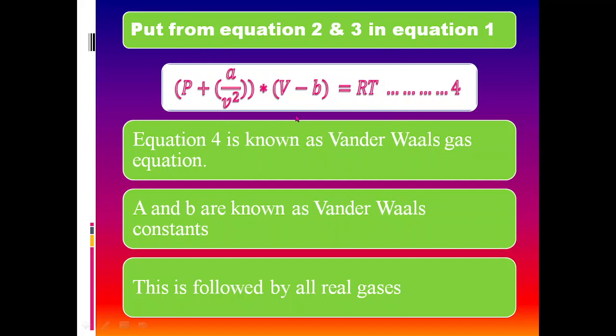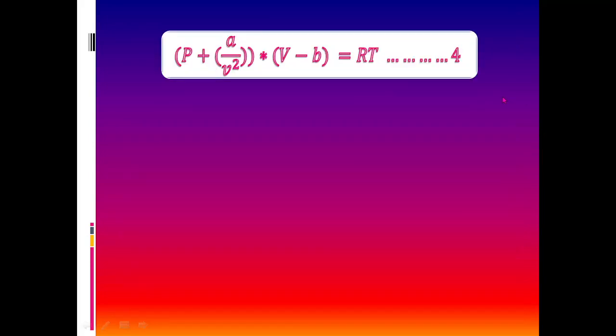This equation was derived by van der Waals, therefore equation 4 is named the van der Waals gas equation. These constants A and B are known as the van der Waals gas constants. This equation 4 is followed by all the real gases under any condition. That means unless and until the gas is in the gaseous state, this equation is followed by these gases.